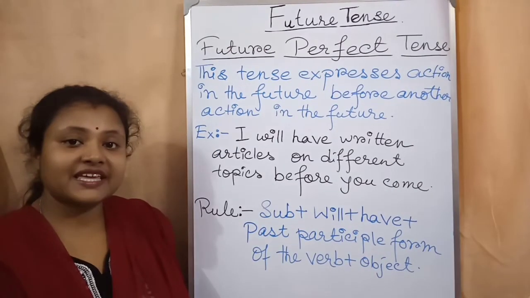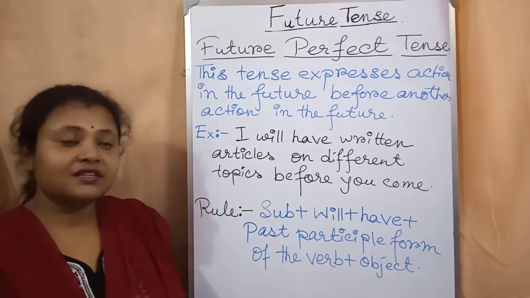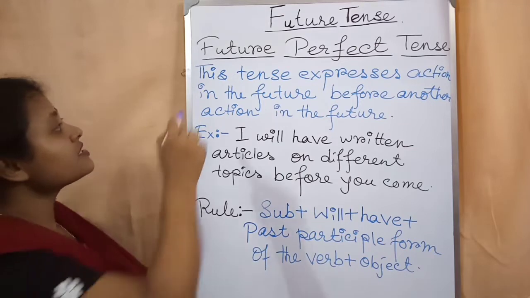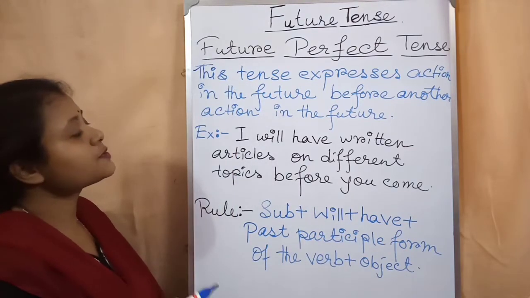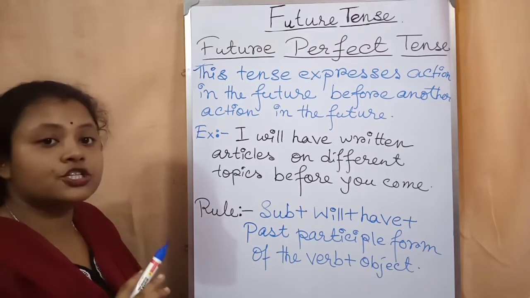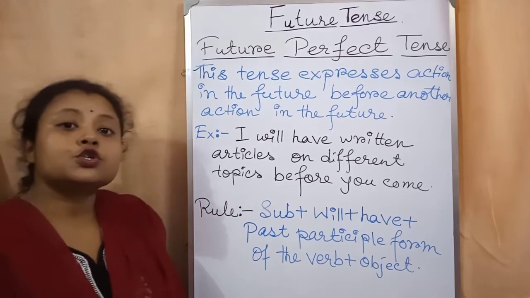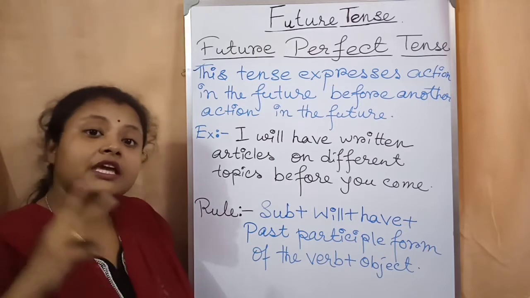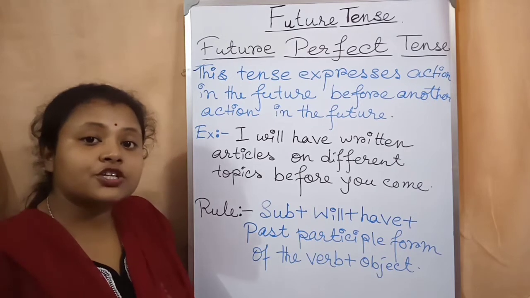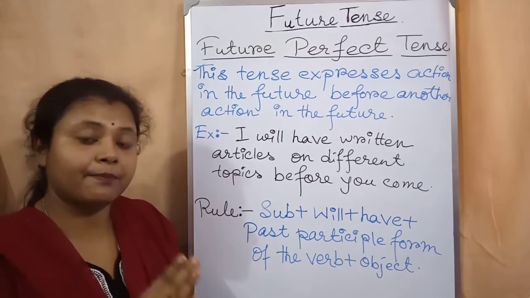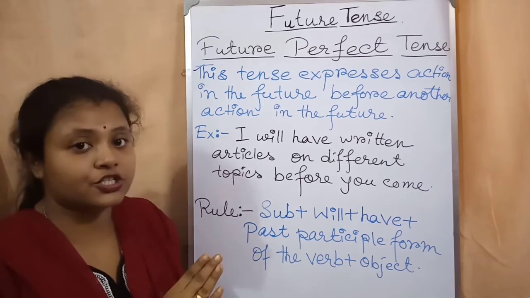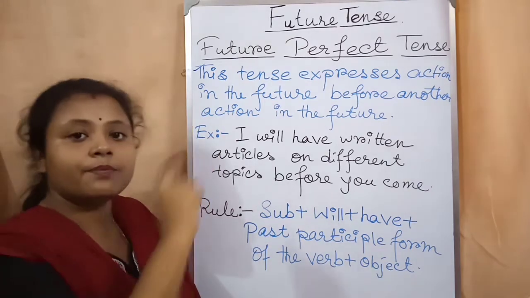Now the next tense that we will learn is future perfect tense. So what is future perfect tense? This tense expresses an action in the future before another action in the future. So two actions will happen in future. Both the actions will happen in future. Okay. So the action which will happen before another action, in case of the former action, we will use future perfect tense.